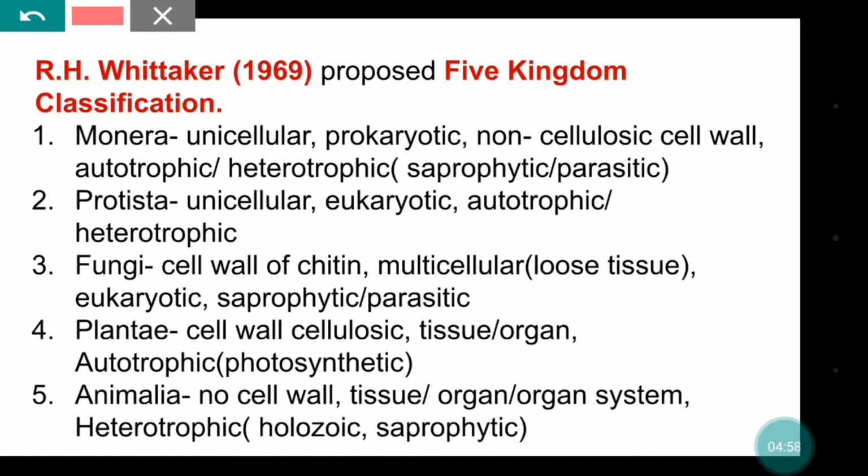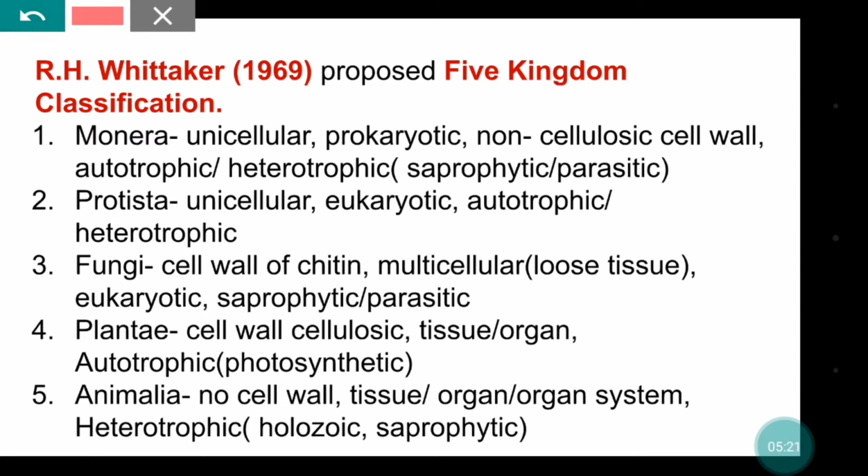So all the drawbacks seen till now were sorted out. He classified all the living organisms into Monera, Protista, Fungi, Plantae and Animalia.